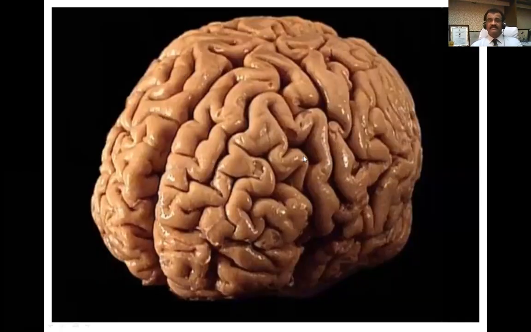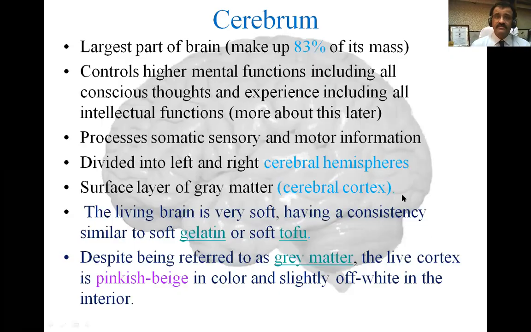Here you can see the cerebrum picture. You can see both the hemispheres. This is a medial longitudinal fissure, right and left cerebral hemisphere. Lot of convolutions you see, which make sulci and gyri. Gyri are the elevations, sulci are the depressions.